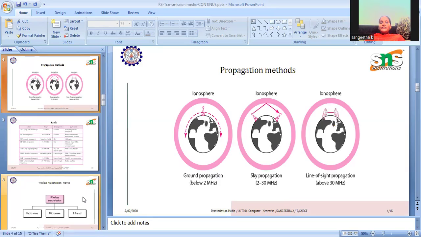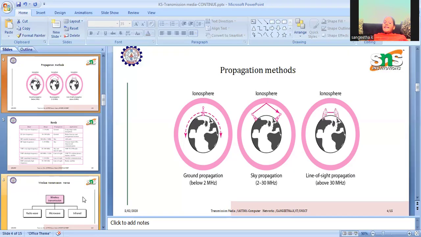In that, different types of propagation methods are used. Ground propagation is below 2 megahertz. If it is between 2 to 30 megahertz, we call it sky propagation. And if it is above 30 megahertz, we call it line of sight propagation.